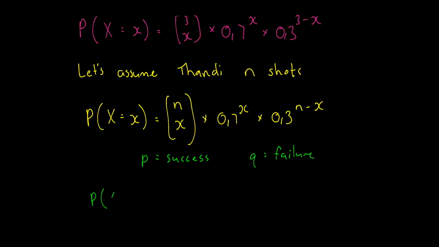Right, so the probability that an event occurs x times is now equal to n choose x, right, times, now instead of 0.7, we're going to use P to the x, and then 1 minus P to the n minus x. Okay, why we're using 1 minus P is, remember, we worked out Q by subtracting P from 1. Okay, because P and Q aren't independent of one another. They're very definitely linked to each other.